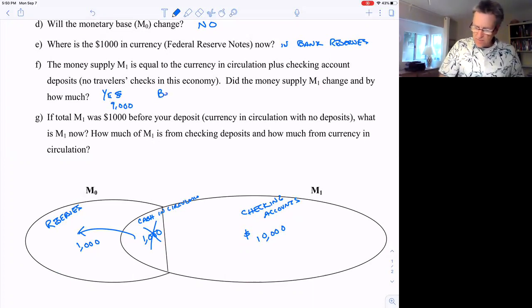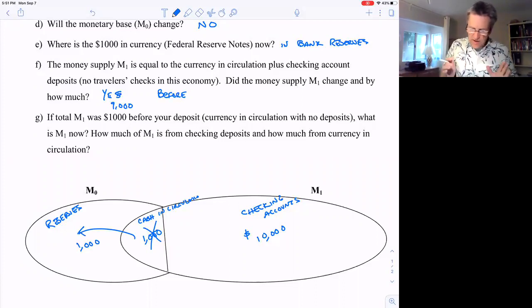Because before we did this, that $1,000 added to 1,000 in M1. But afterwards, now M1 has got an extra 10,000 in checking accounts, but 1,000 less in cash in circulation.